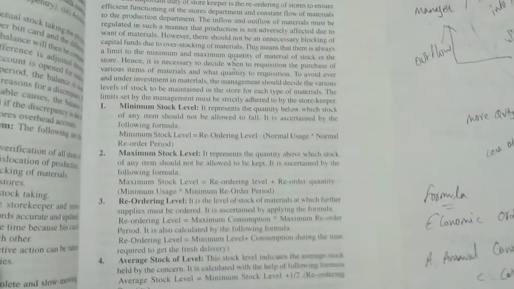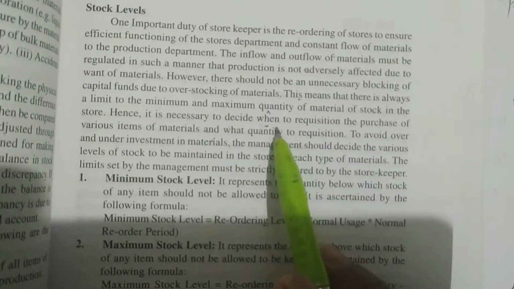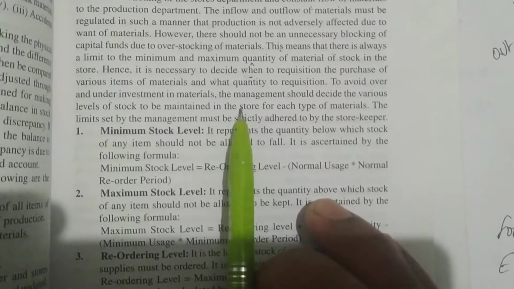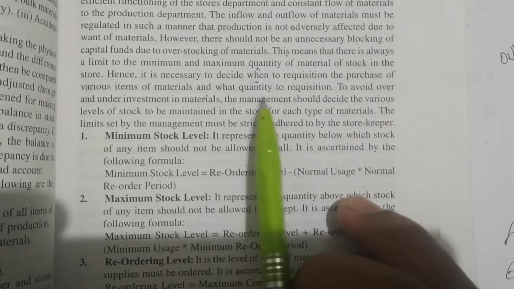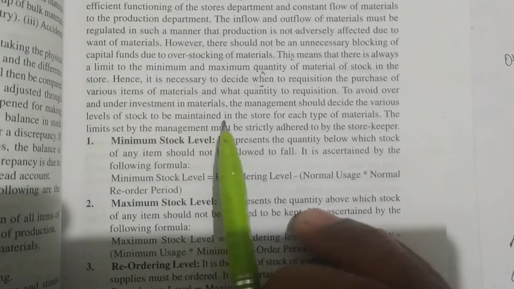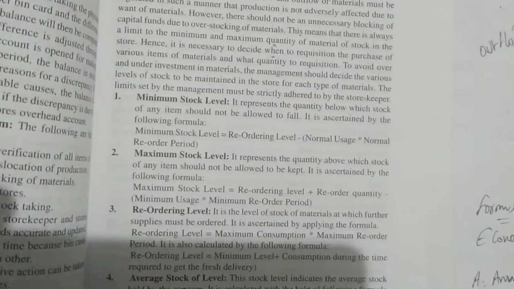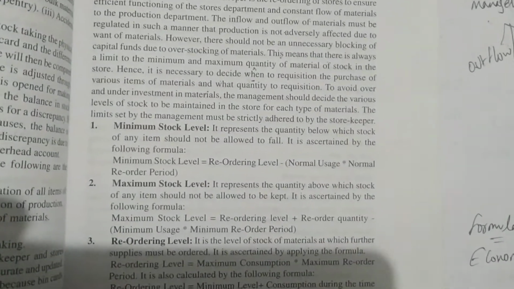They have to decide minimum maximum number. Next, the management should decide the various levels of stock to be maintained in stores for each type of material. So in a company there are different materials. For each stock they have to maintain different levels of stock.